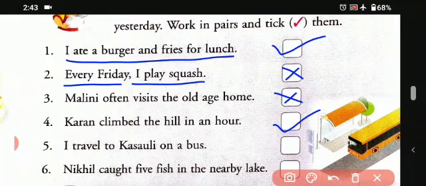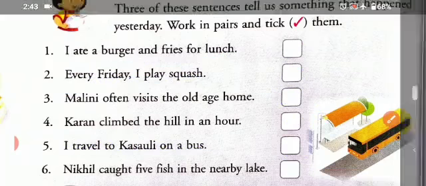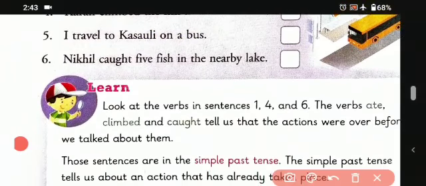Then the fifth one, I travel to Kasauli on a bus. That means it is an ongoing or regular process, so we will mark it like this. Then we'll do another one. Sixth one, Nikhil caught 5 fish in the nearby lake. So what did Nikhil do? Nikhil caught the 5 fish. That means it happened at a specific time in the past. So we will tick it. That means it is simple past tense.